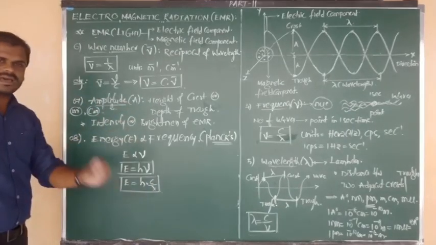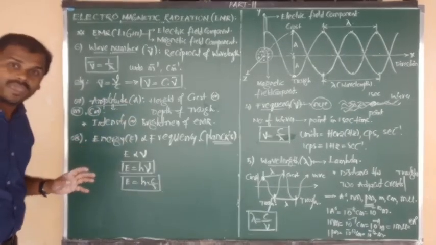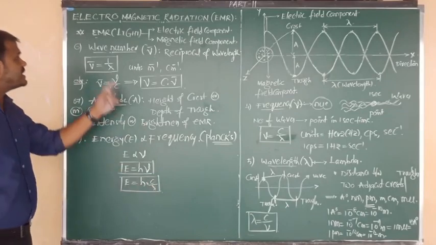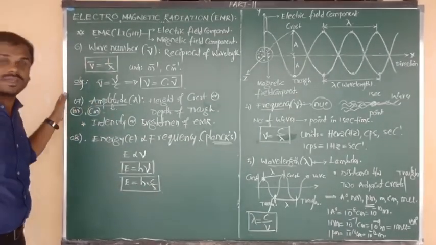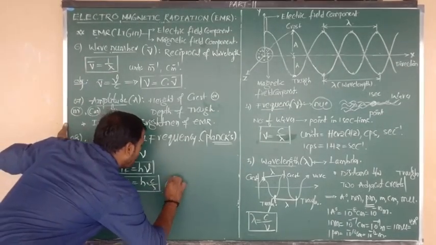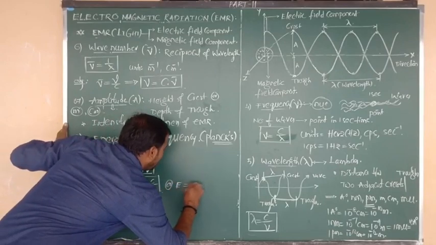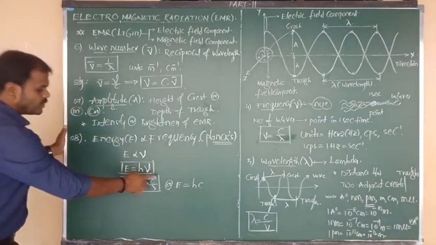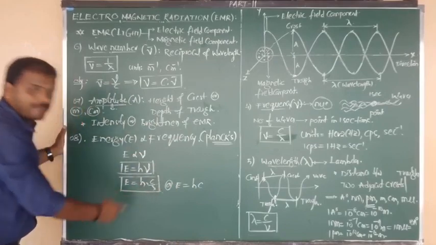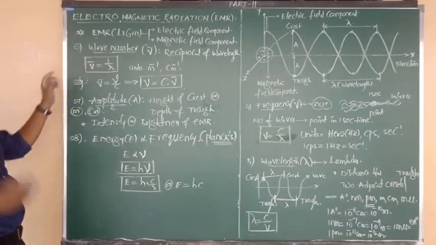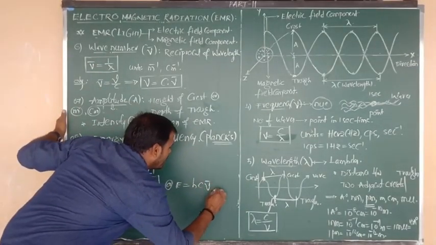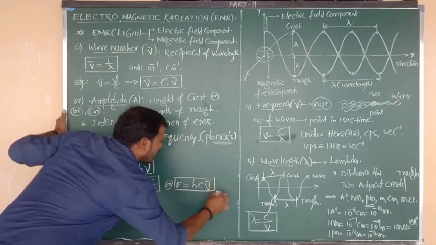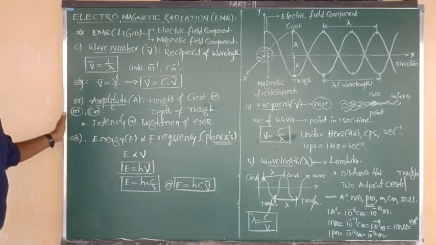All these three formulas are very important. Instead of 1 by lambda, we can also write nu bar. So another formula: energy equals h into c into 1 by lambda, where 1 by lambda equals nu bar. Like that, a number of formulas we can derive.